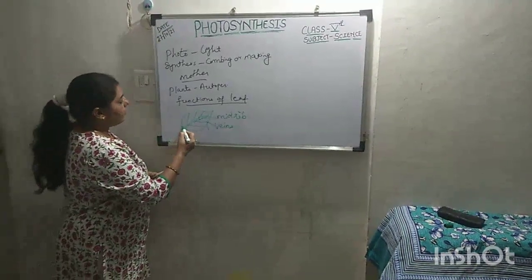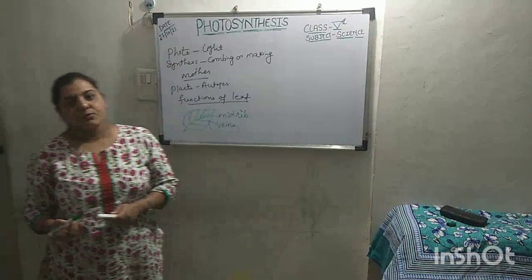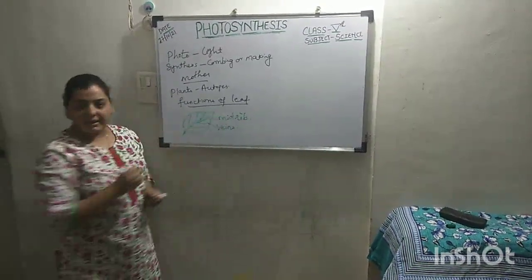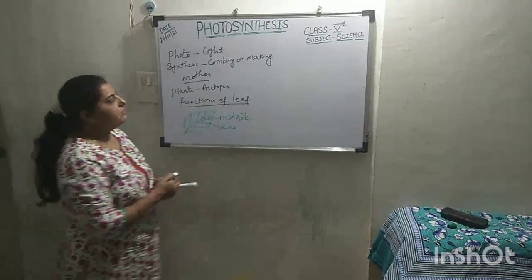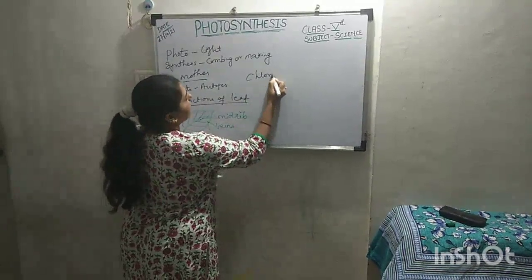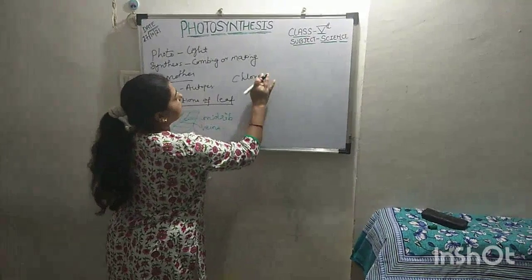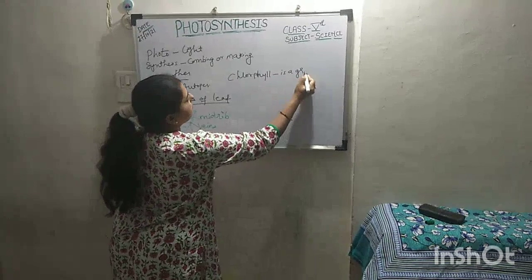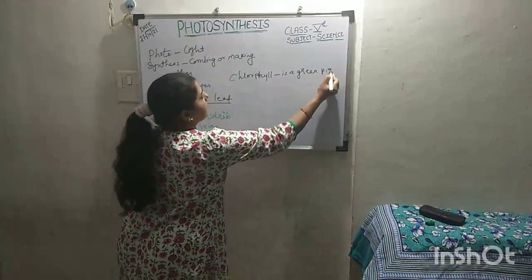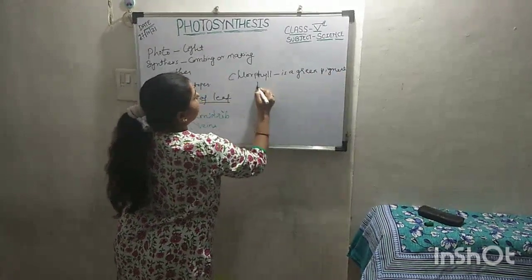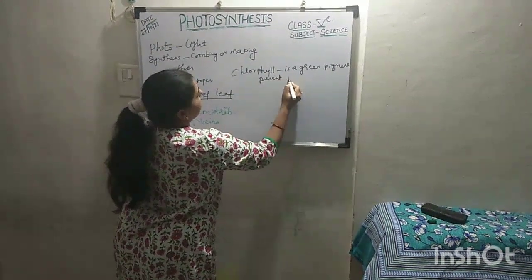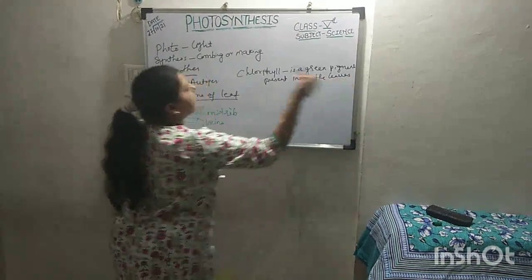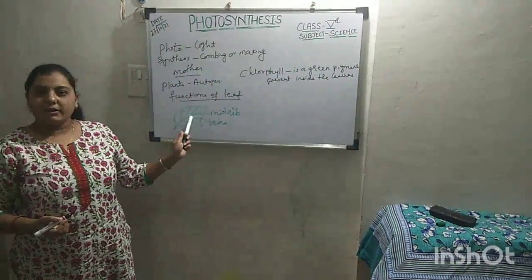Now, have you seen that leaves are green in color? So why are leaves green in color? Because of the presence of chlorophyll in them. Now, what is chlorophyll? Chlorophyll is a green pigment present inside the leaves. That is why we see leaves green in color.